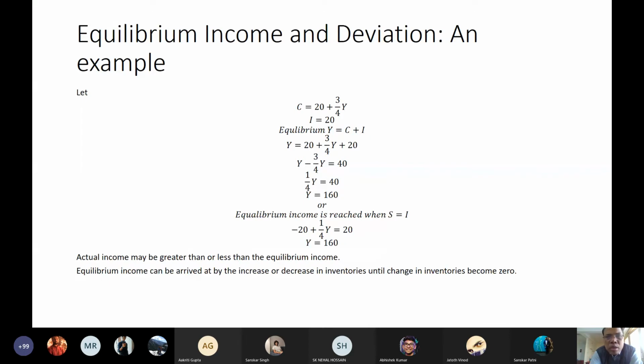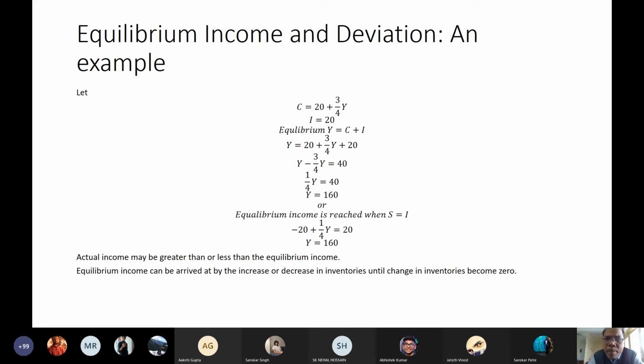All that I discussed, I will now present with the help of an example for an economy, and then explain, if the actual income is less than or more than the equilibrium income, what is the take on this? Can equilibrium income be attained automatically? And what is the procedure? What is the process that can be followed to attain equilibrium income?